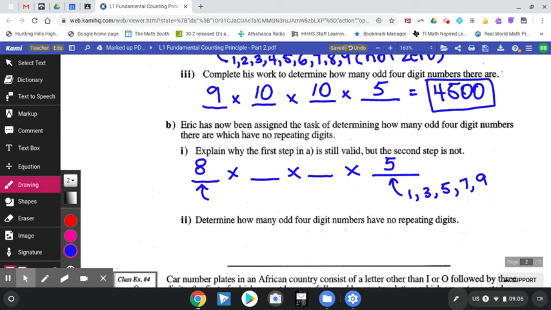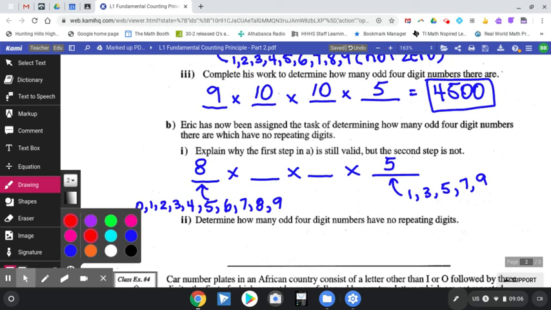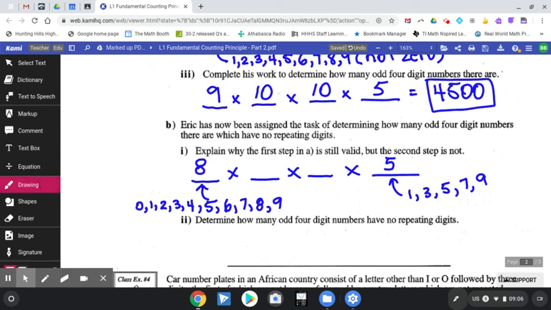And I'll tell you why. Let's put all the digits, single digits down. 0, 1, 2, 3, 4, 5, 6, 7, 8, 9. Now, not all 10 of these can go in this spot, and I'll tell you why. We know that 0 cannot go first.